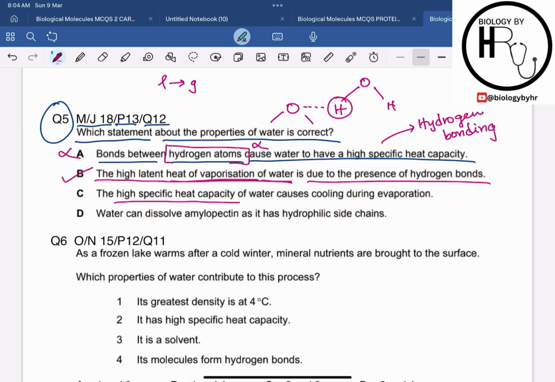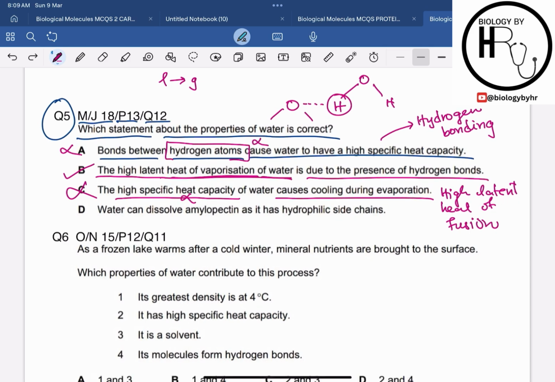Let's look at the other options as well. Option C says that the high specific heat capacity of water causes cooling during evaporation. Now this cooling during evaporation is not because of the high specific heat capacity, but because of the high latent heat, the latent heat of vaporization. It is not due to the high specific heat capacity. So this statement is also incorrect.